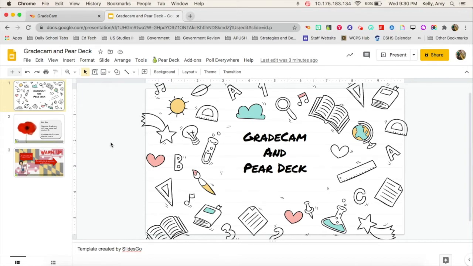So embedding GradeCam into my Pear Deck presentations has given me the opportunity to put in all of my exit slips and formative assessments, so that students have everything in one place. And it means that they don't have to have as many clicks. They don't have to click into Google Classroom and into an assignment and then click into the link where they need to go. Everything is right in front of them. So I want to show you how I do this.